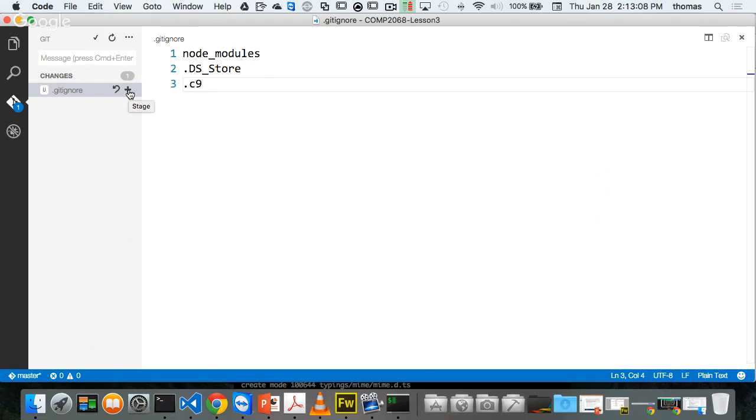Git commit, git space, commit space, -m space, and then in quotations, the message. And usually it's either initial commit or first commit. Those are the two conventions we use, all right, when we first set up a repository.